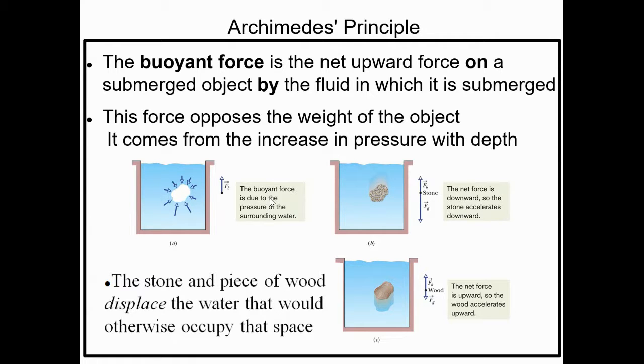What is given? The buoyant force is the net upward force on the submerged object by the fluid in which it is submerged. For example, you can see here, I have a container and this container is full of water or any fluid. I just dropped a stone. What will happen when you drop the stone inside the water or any medium? Two forces will be created. One is an upward force, another one is a downward force. When any object is inside the water, your upward force is called the buoyant force. Clear? You should not say it's a normal force.